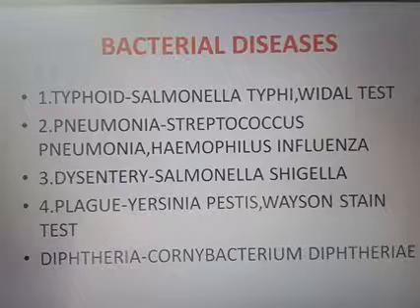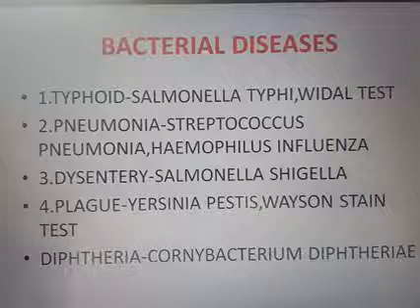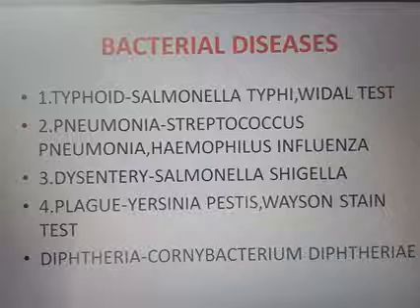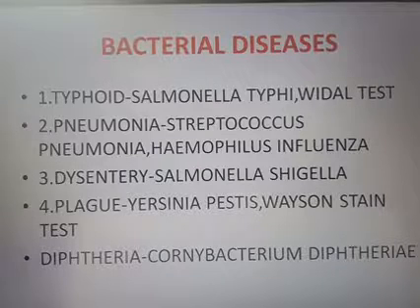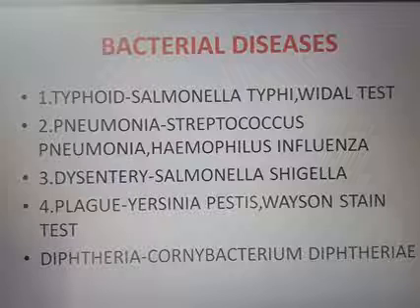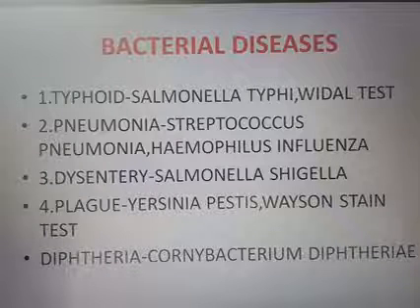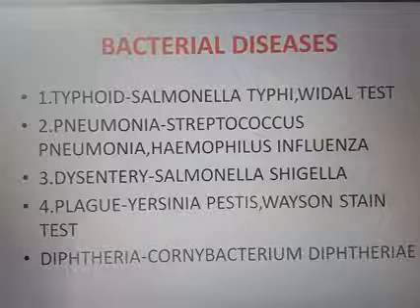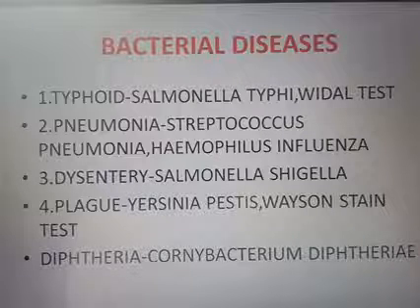The symptoms are sustained fever at a temperature of 39 to 40 degrees Celsius, weakness, stomach pain, constipation, severe headache, and loss of appetite. Intestinal perforation may cause death in severe cases.